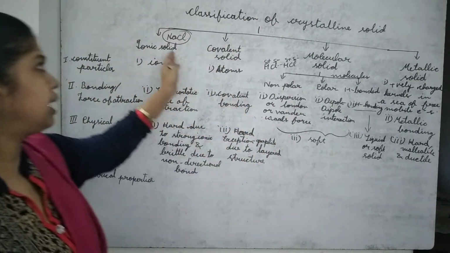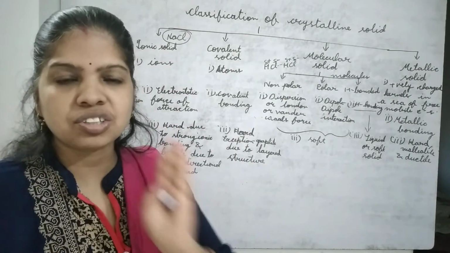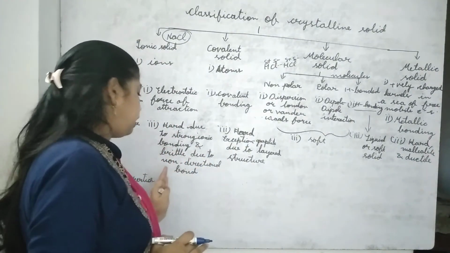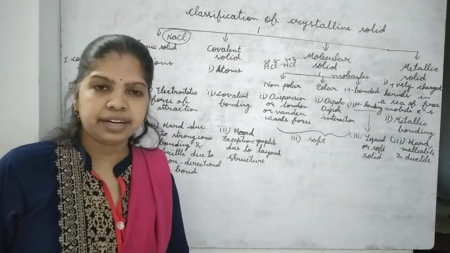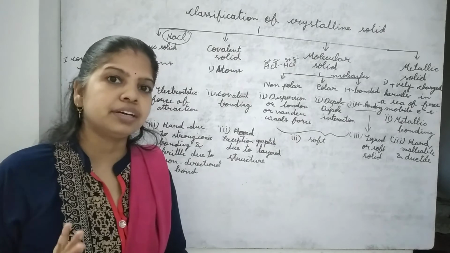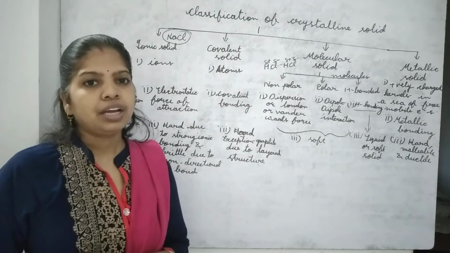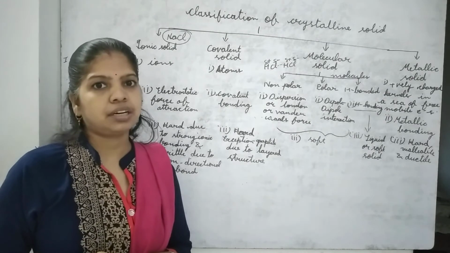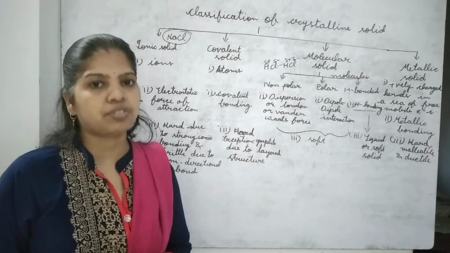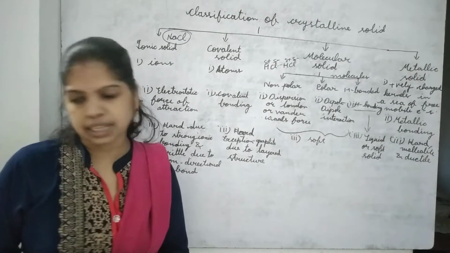So it is an insulator. But in aqueous and in molten state, there are free ions to move, and it is a good conductor of electricity in aqueous and molten state.